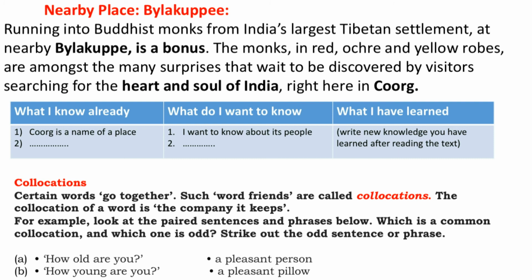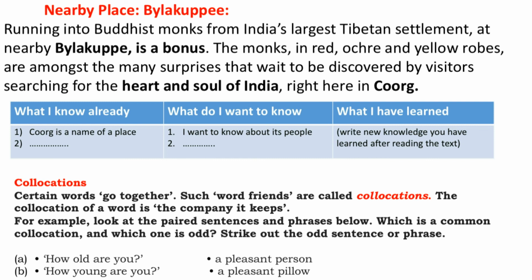And the next one, let us talk about collocation. Very important one. So what is collocation? Certain words go together. There are some words which always go together. Such word friends are called collocations. These words always go together. The collocation of a word is the company it keeps.